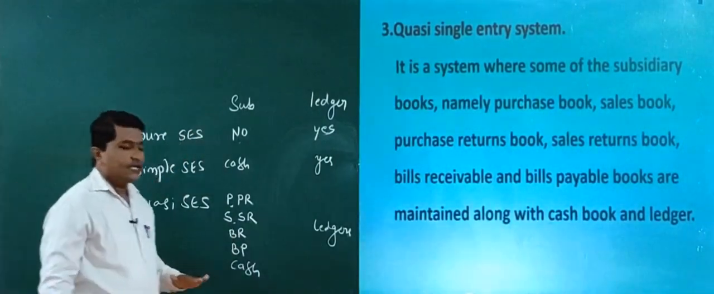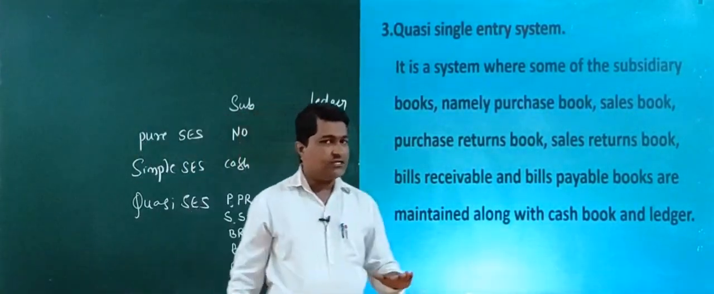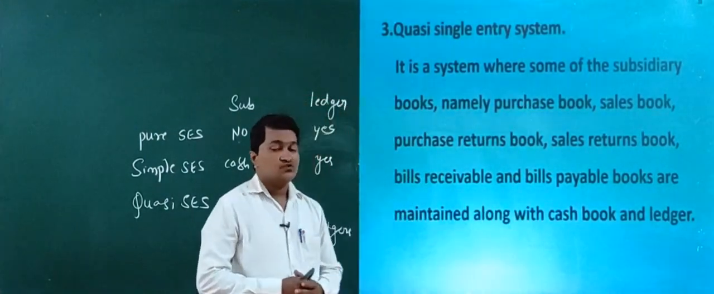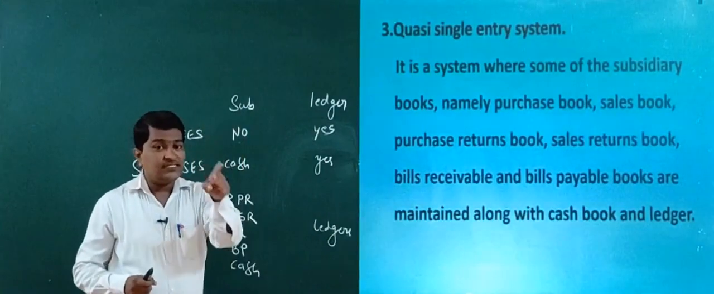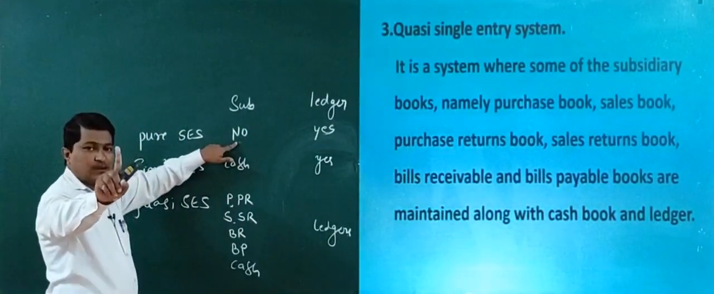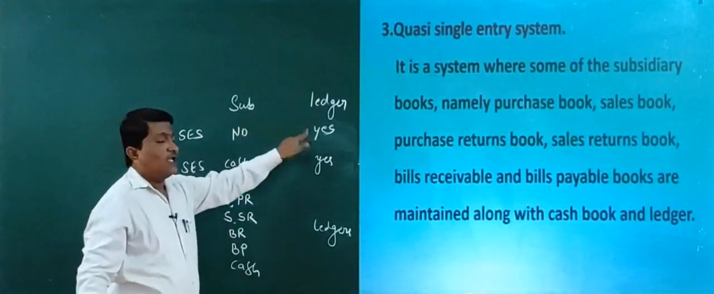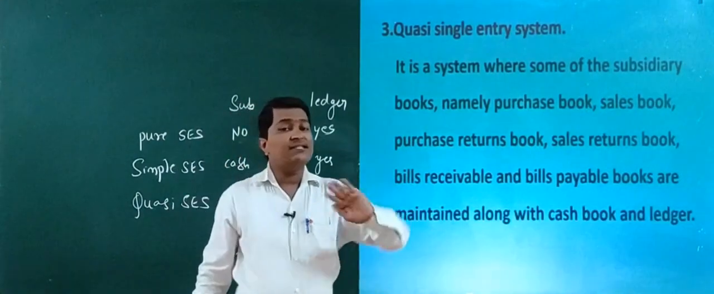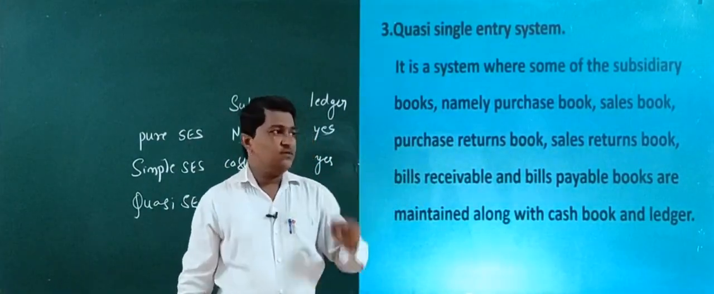There are three types of single entry system. First one is pure single entry system, second one is simple single entry system, and third one is quasi single entry system. So pure single entry system is a system where no subsidiary books are maintained, but only ledger accounts are maintained. Such single entry system is called pure single entry system.